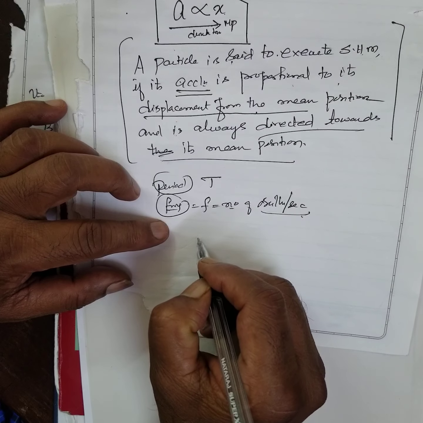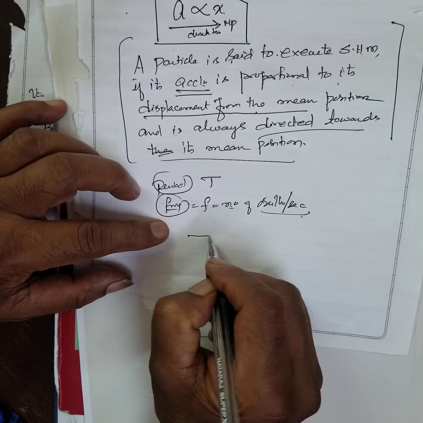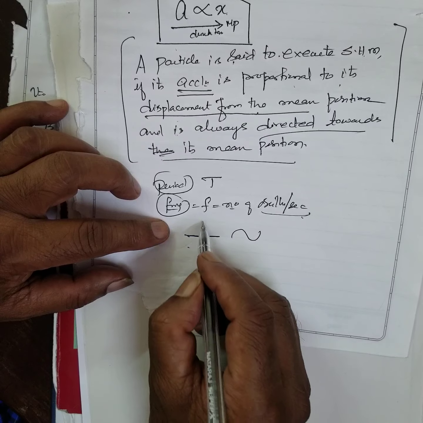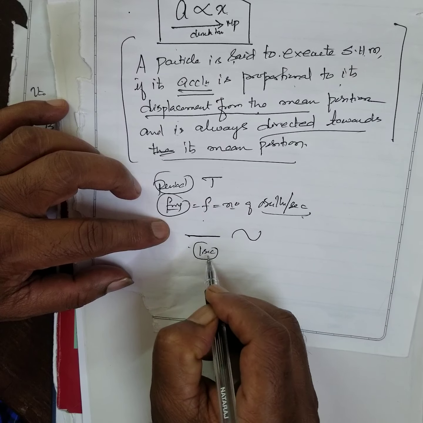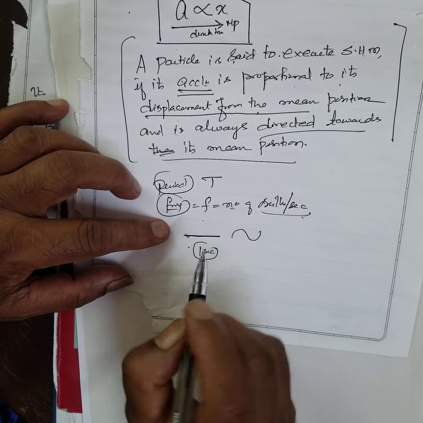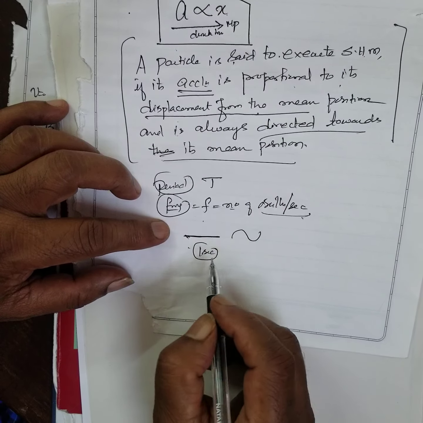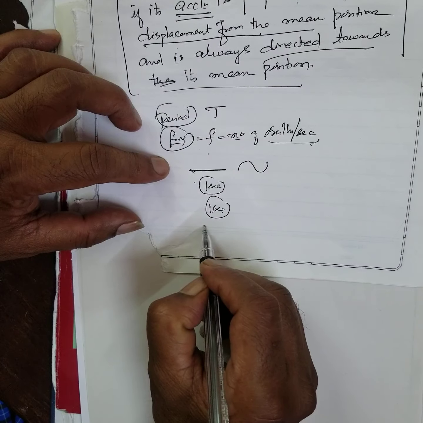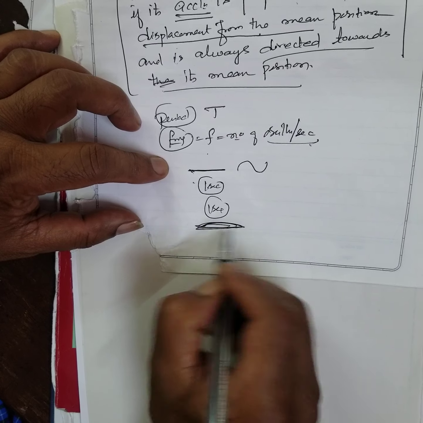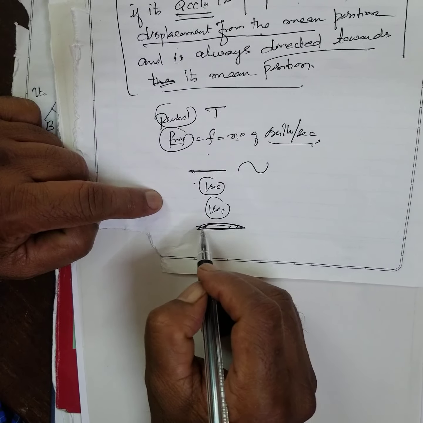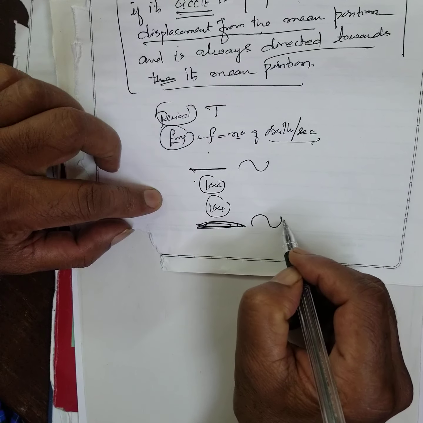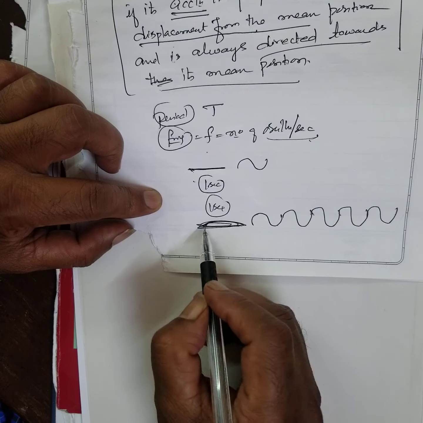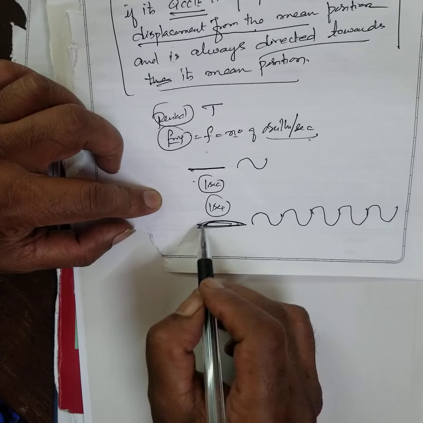It's important. See, suppose I take one oscillation, a to and fro motion, and one wave comes out. If in 1 second you do this to and fro, half a second and half a second, one wave comes. Suppose in 1 second I am doing it 5 times, 1, 2, 3, 4, 5. In 1 second I am making 5 oscillations. How many waves do you expect? 1, 2, 3, 4, 5.